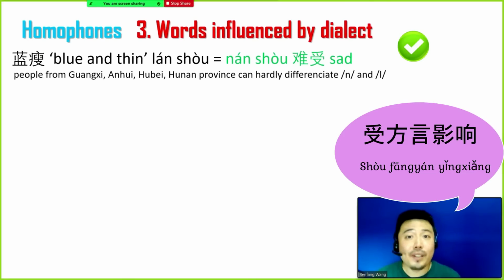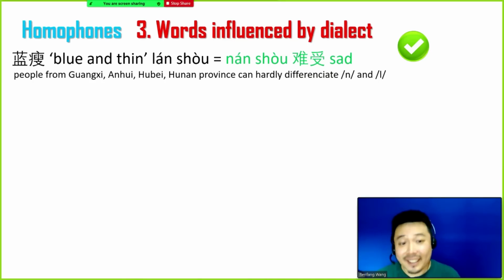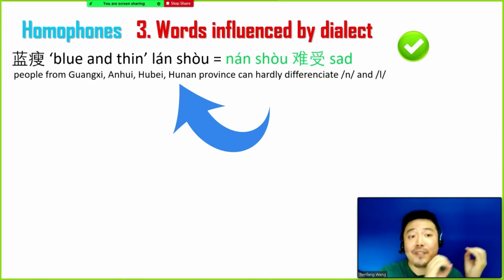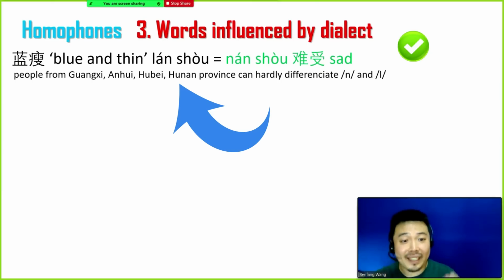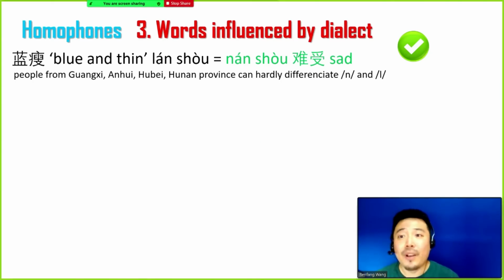The third one will be the words influenced by dialect. As you know, there are so many dialects in China, and our Mandarin is strongly influenced by the dialect. But what's most interesting is that we can totally transfer the speaking way into the text and make it more fun and interesting to read. For example, the people from Guangxi, Anhui, Hubei, Hunan province can hardly differentiate the initial